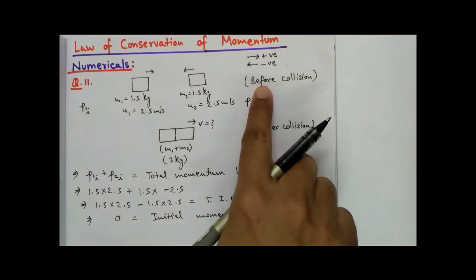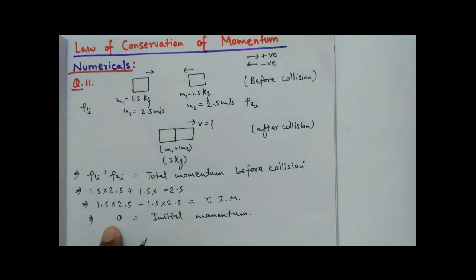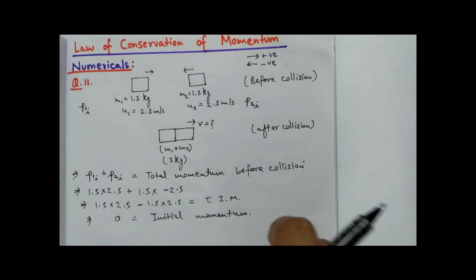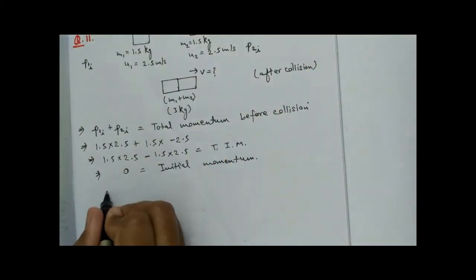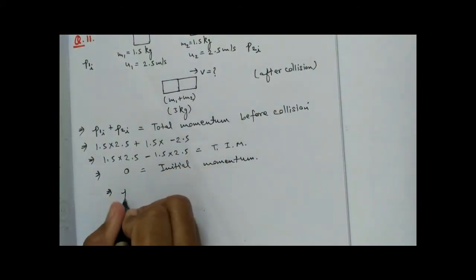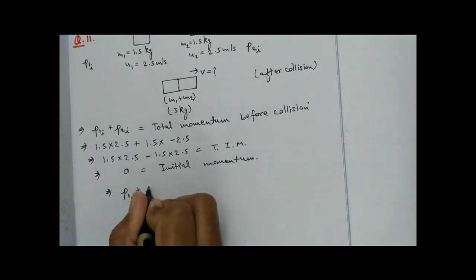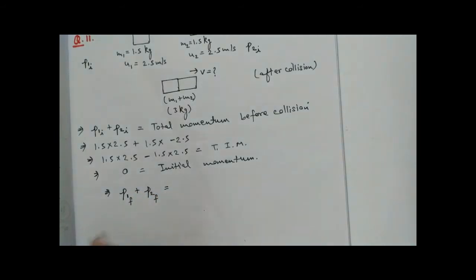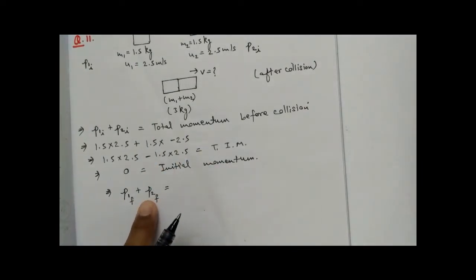If the initial momentum, that means the total momentum before collision, results in 0, then my total momentum after collision will also be 0. So if the total momentum after collision is 0, this will be my total momentum: the final momentum of object 1 plus the final momentum of object 2.